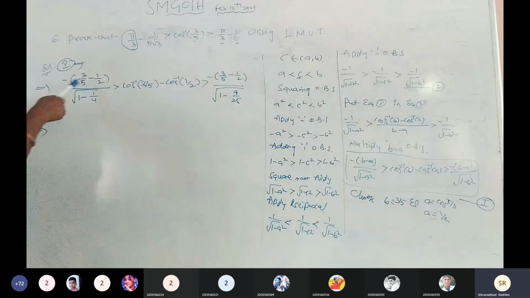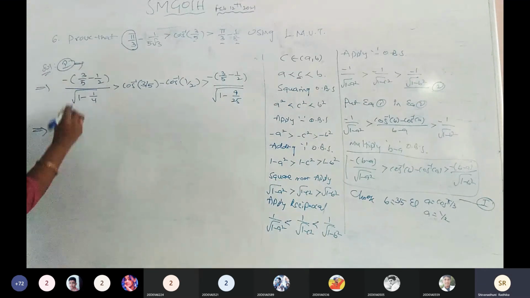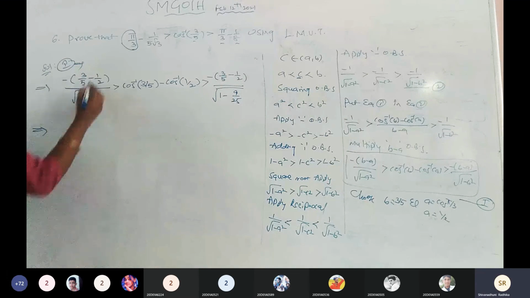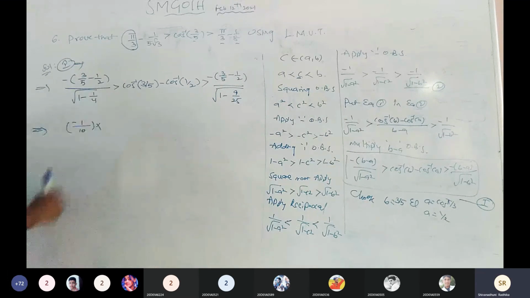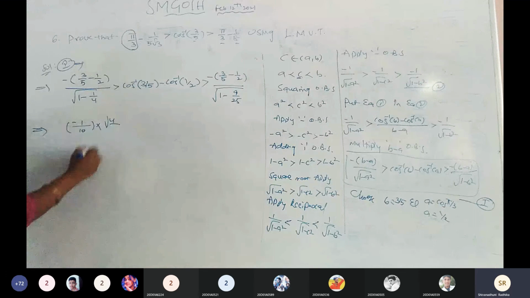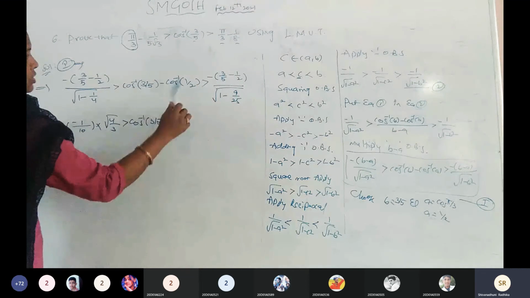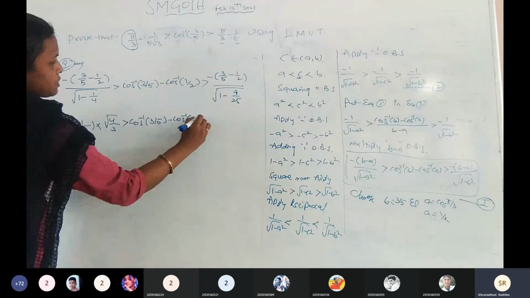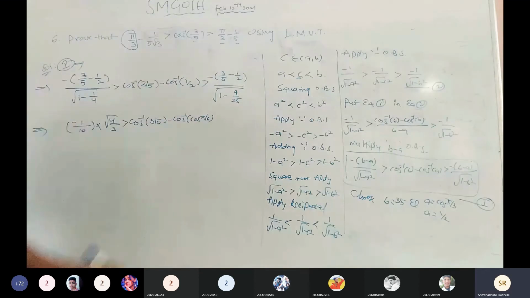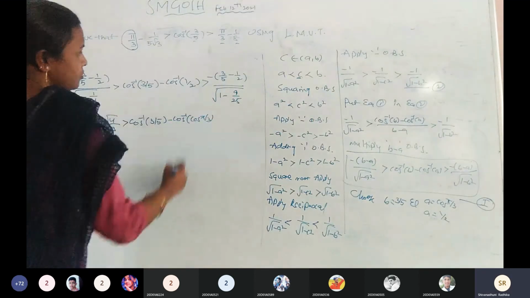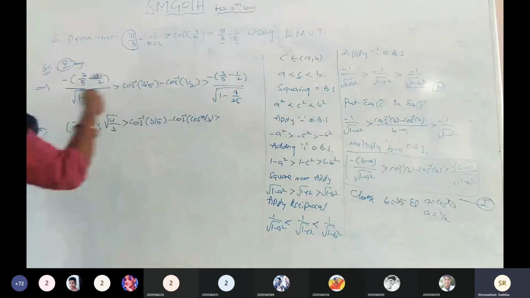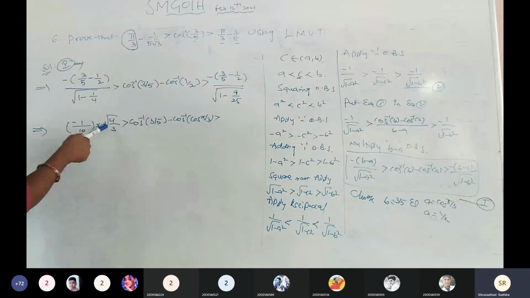Next simplification here. What is the LCM? 10 is the LCM. 6 minus 5, 1 minus 1 by 10 into this is the fraction part of the root, and the root having the LCM is root 4. Root 4 by 4 minus 1, 3. Is it clear? And which is greater than cos inverse of 3 by 5 minus cos inverse of 1 by 2, which can be written as cos 5 by 3. Which is greater than. So this one also the same, the numerator part here: minus 1 by 10 into root 4 by 3.